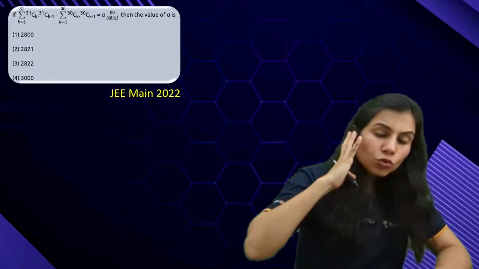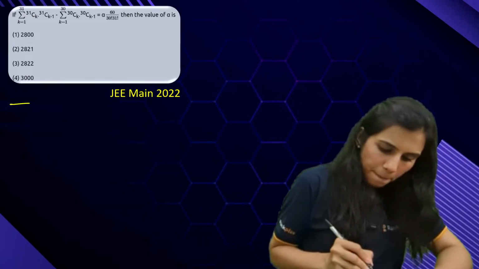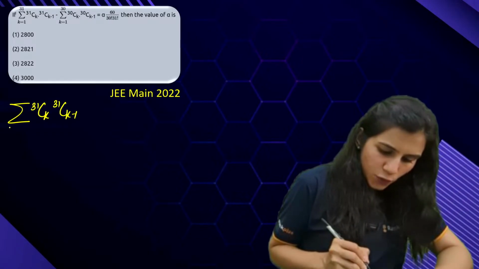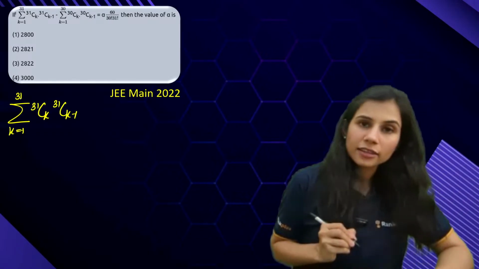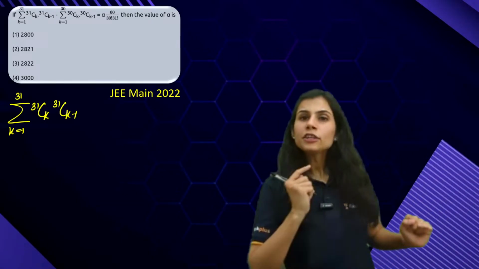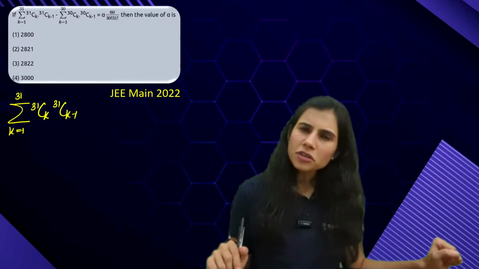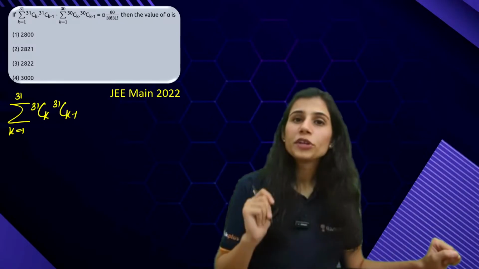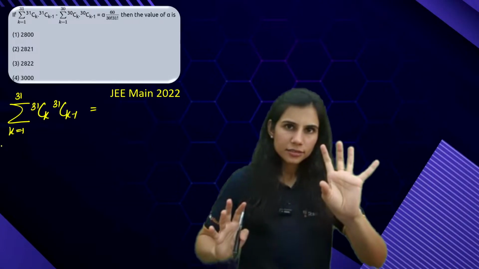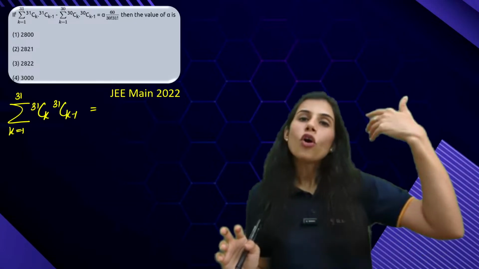See, look at the two series which are being subtracted. If I look at the first series, it is summation 31Ck and 31Ck minus 1, k going from 1 to 31. Now the problem here is, summation is varying from 1 to 31, not 0 to 31. So does that mean that all terms are not exhausted? Well, I'll show it to you. I'll prove it to you. See, if I apply the shortcut, my claim is that all terms are exhausted. My claim is all terms are exhausted.